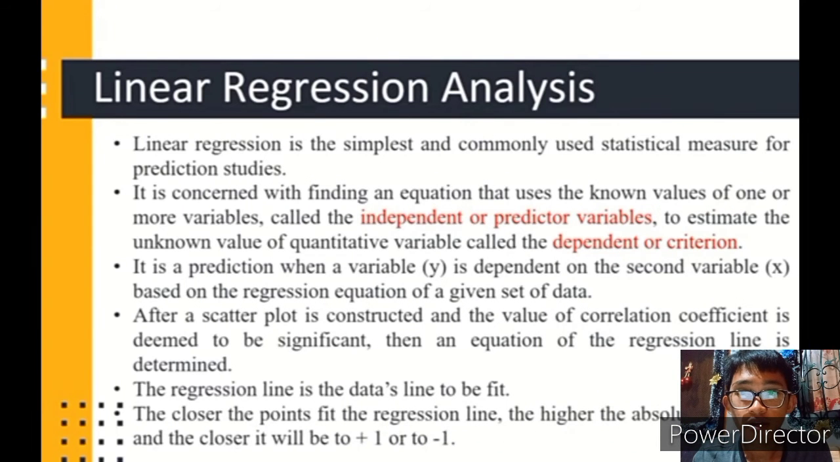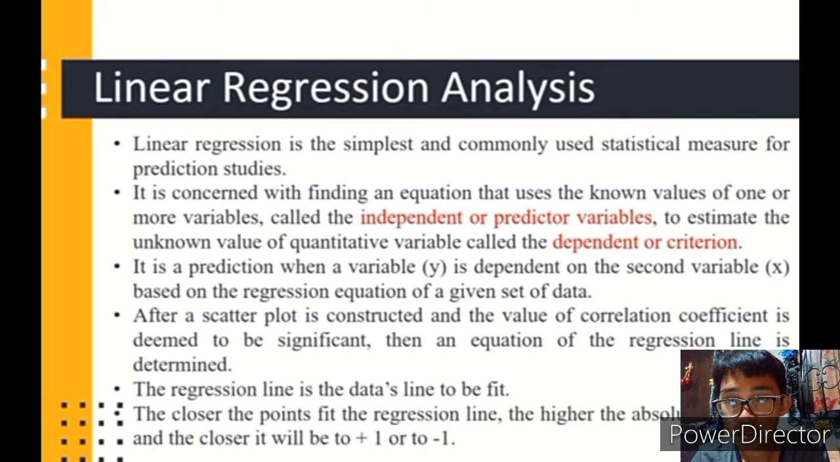Linear regression. Linear regression is the simplest and most commonly used statistical measure for prediction studies. It is concerned with finding an equation that uses the known values of one or more variables, called the independent or predictor variables, to estimate the unknown value of a quantitative variable called the dependent or criterion. It is a prediction when variable y is dependent on the second variable x, based on the regression equation of a given set of data.